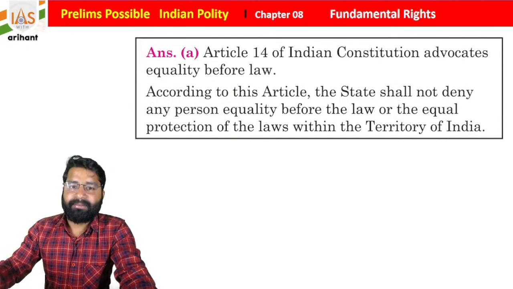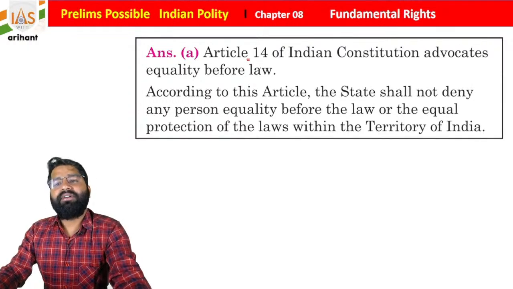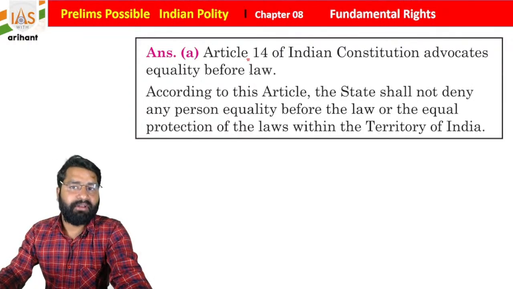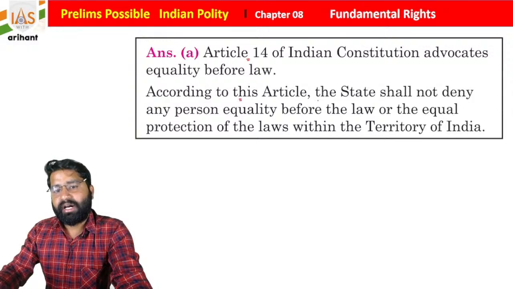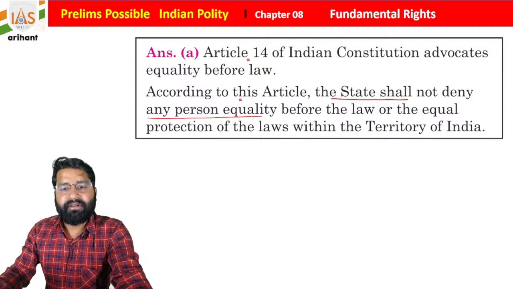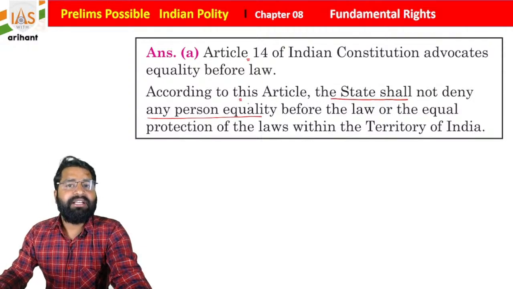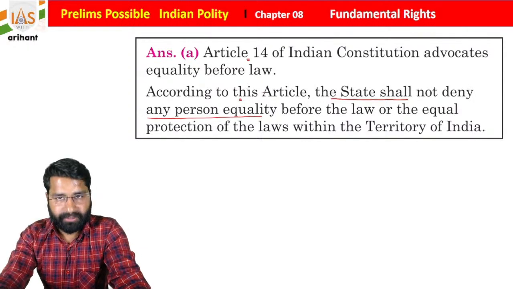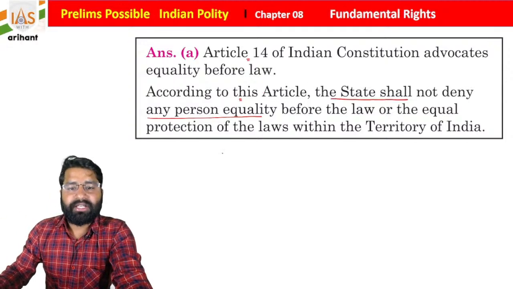Now just see the explanation part here. Article 14 of the Indian Constitution advocates equality before law. According to this article, the state shall not deny any person equality before law or the equal protection of law within the territory of India. But as I told you, students, there are a few exceptions.